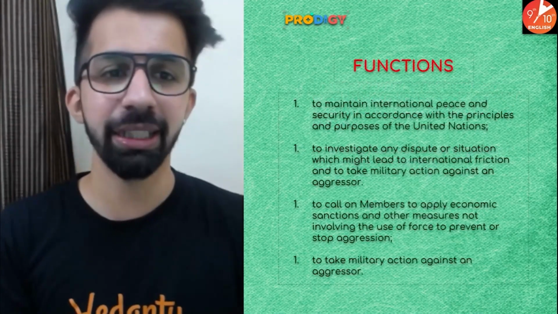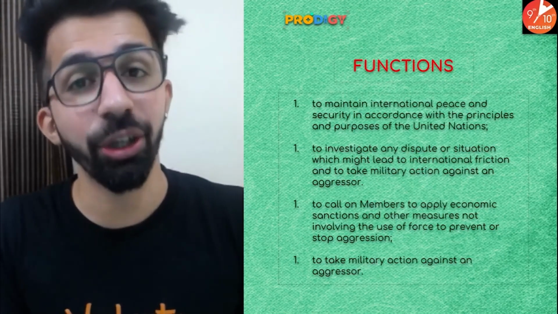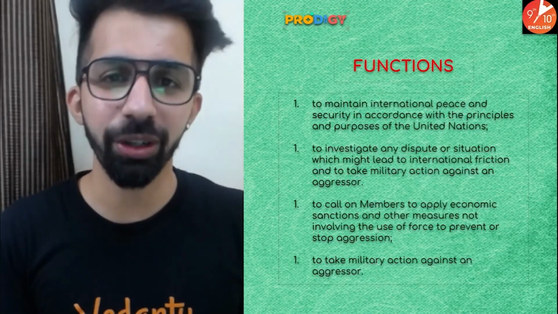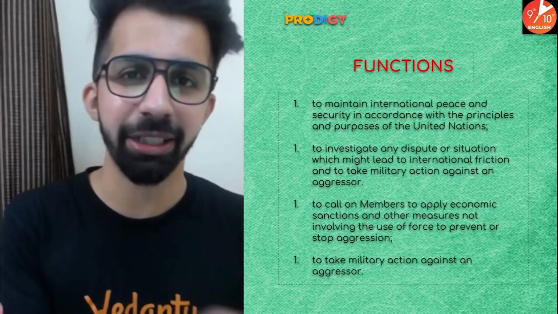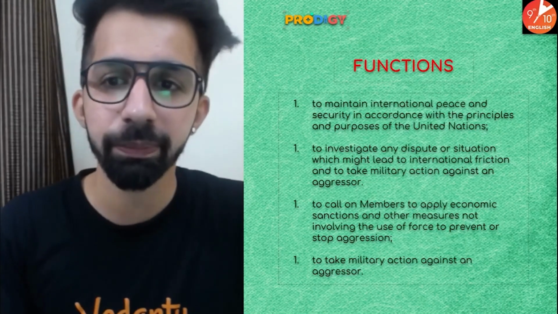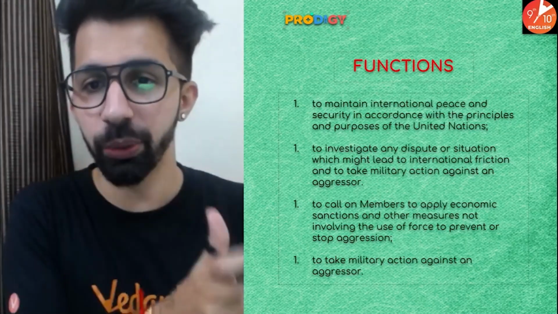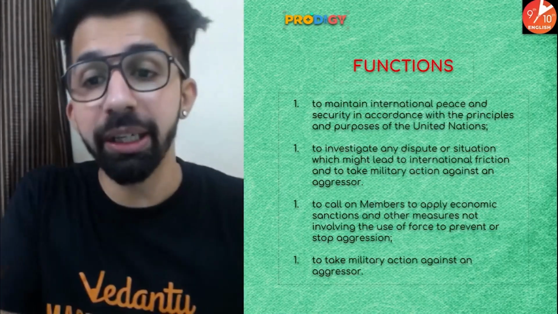What are the functions, guys? Let's understand. To maintain international peace and security. Obviously, guys, every organ of United Nations has got a main objective to maintain international peace and security. Okay. To investigate any dispute or situation which might lead to international frictions, and to take military action against